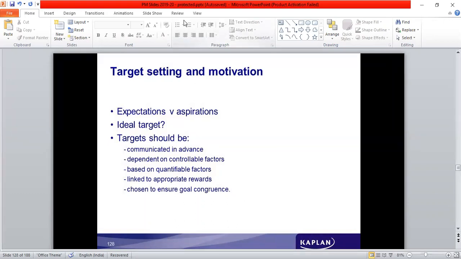Then we see target setting and motivation. When the targets are set, what are targets? The ones which are included in the budget. These targets have to be achieved when that period of time starts. So what are the expectations versus aspirations? What do they expect? See, every organization has some expected desires and objectives, the profit objective and all. There are certain expectations, but what is the aspiration? How do we define what an aspiration is?